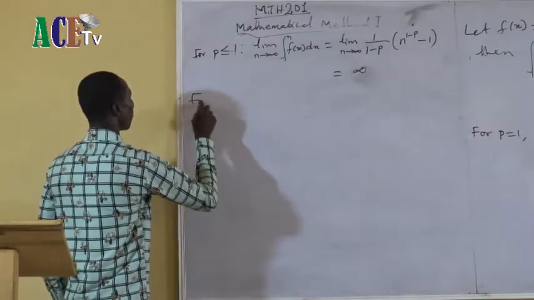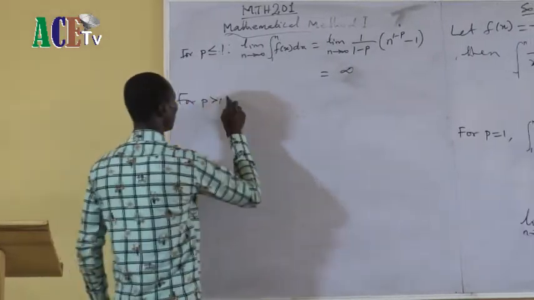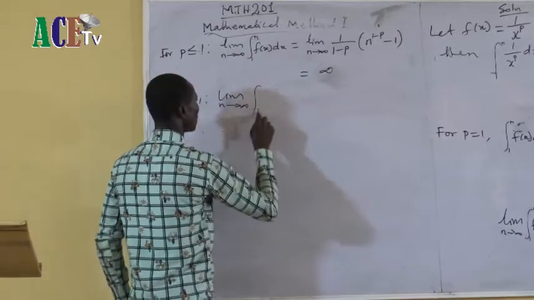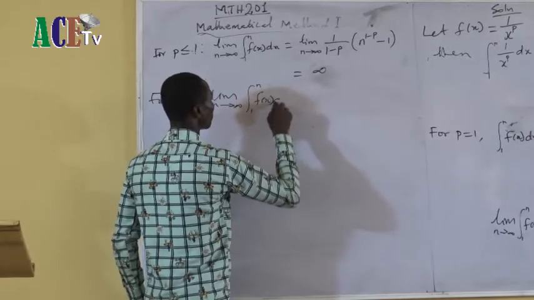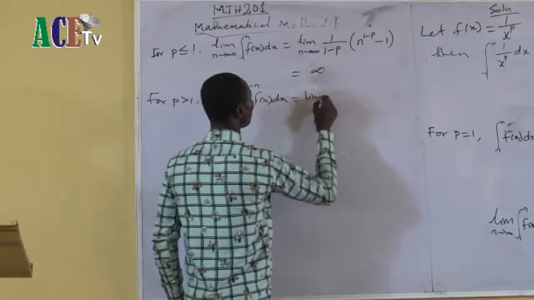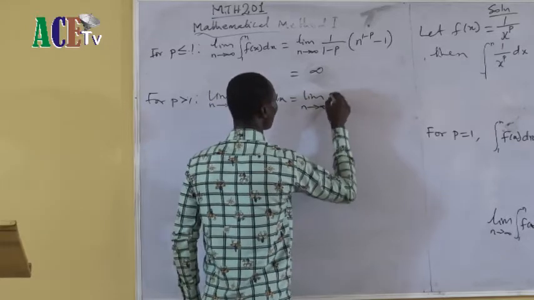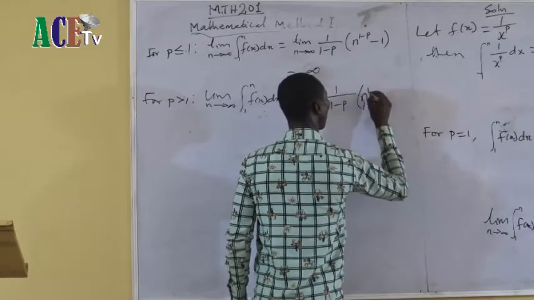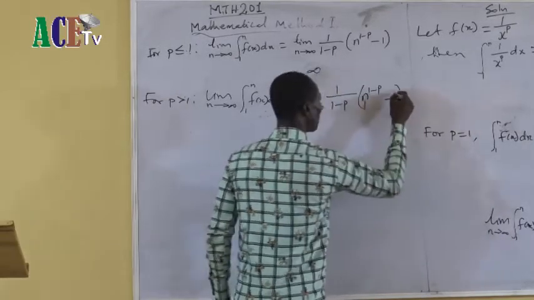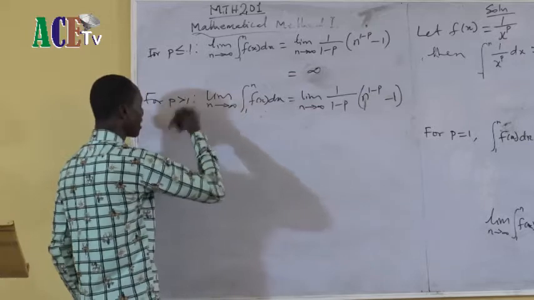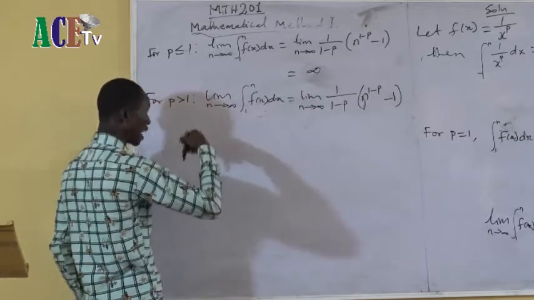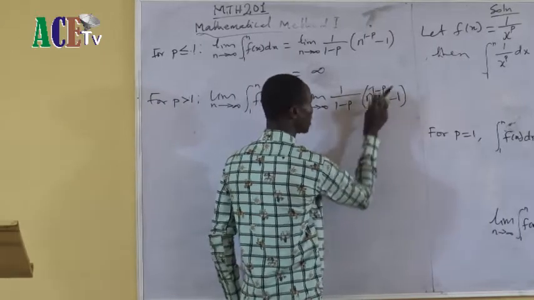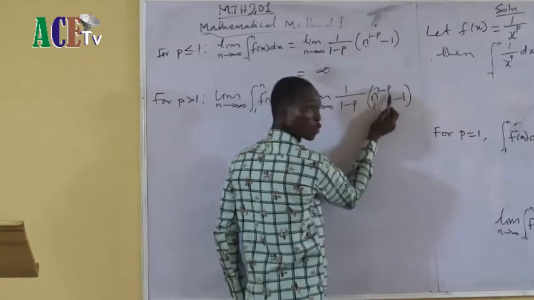So for p less than 1, the limit as n tends to infinity of the integral from 1 to n is equal to the limit of 1 over 1 minus p times n raised to power 1 minus p, minus 1. Then if my p is a value greater than 1, this function will exist. Here, this one will not exist, but this function will exist.